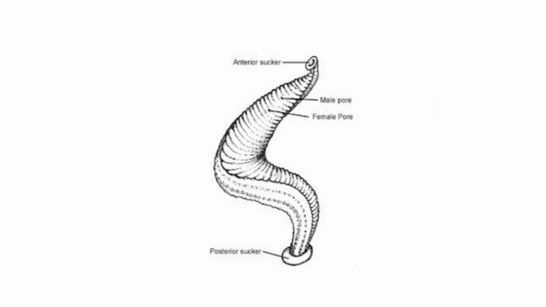The body is elongated, dorsoventrally flattened, soft, metamerically segmented, and composed of 33 segments. A small anterior and a large posterior sucker are present here. The mouth is ventral and armed with three jaws. The anus is dorsal in position.